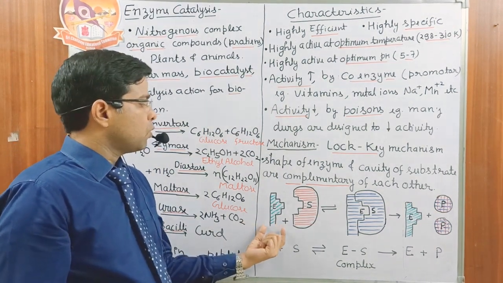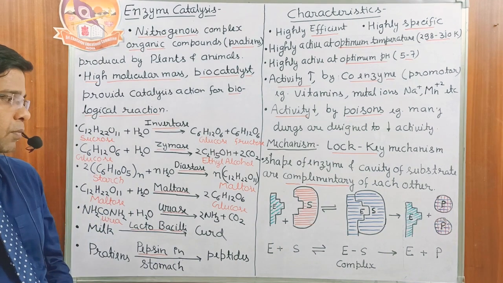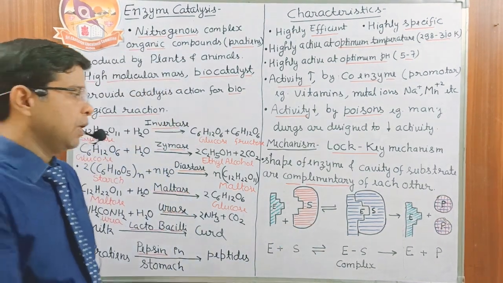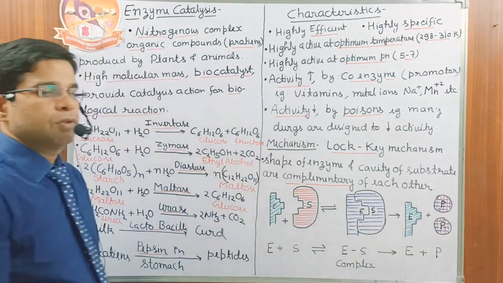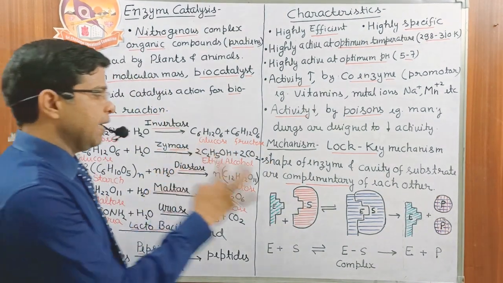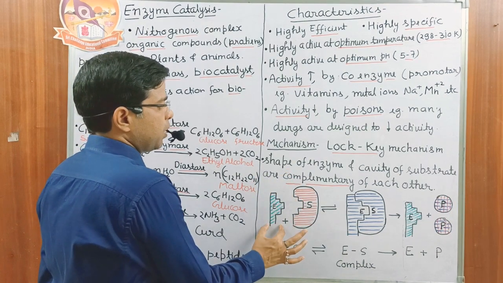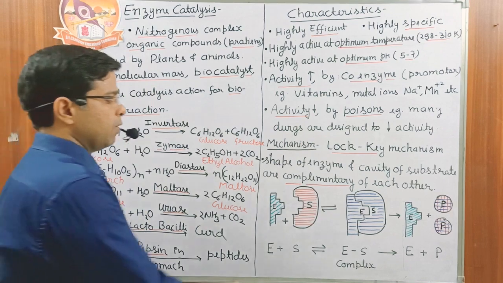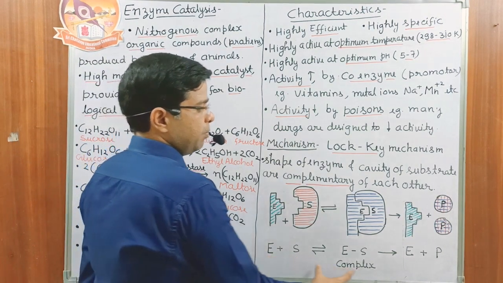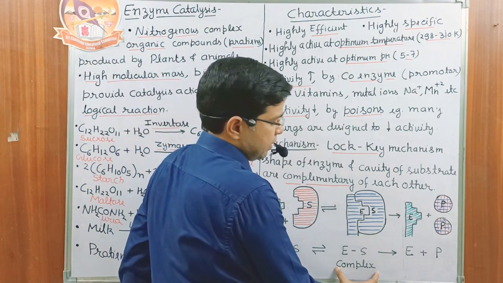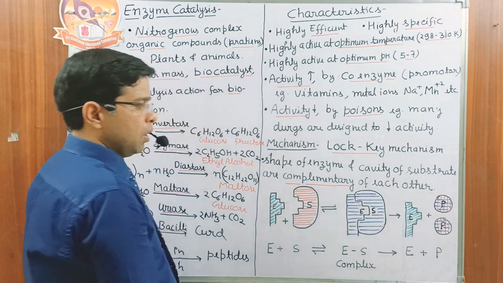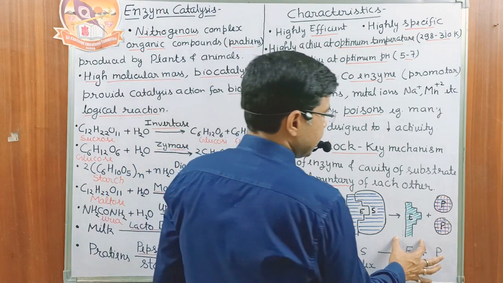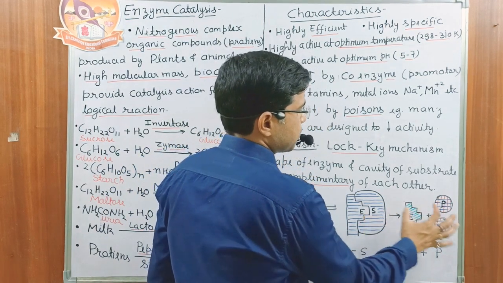Okay, so look, suppose this one is the enzyme E, and S is the substrate. S has a particular shape of cavity. In that shape of cavity only one particular enzyme can fit perfectly. Then what happens, they react together. In between they form the intermediate, that is the ES complex, and after the reaction the enzyme is regenerated, and it converts the substrate into the product.